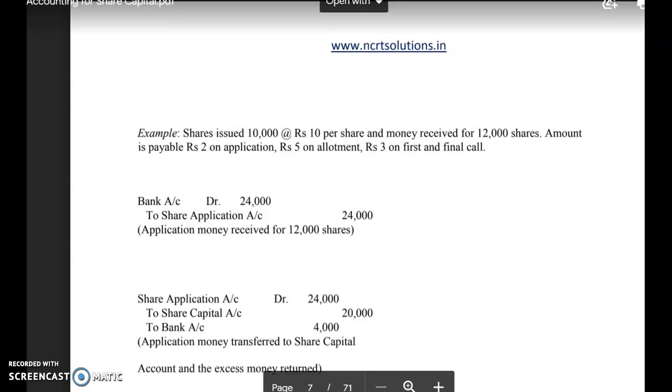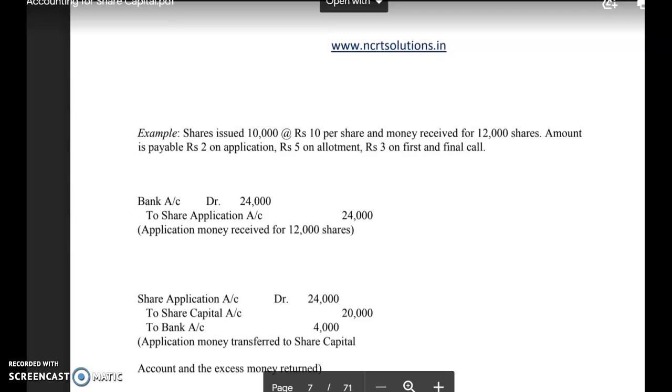First of all, how many shares are issued? 10,000. Money received for how many shares? 12,000. So on 2,000 shares, the company has received surplus application money, and the rate of application money is rupees 2 on application.